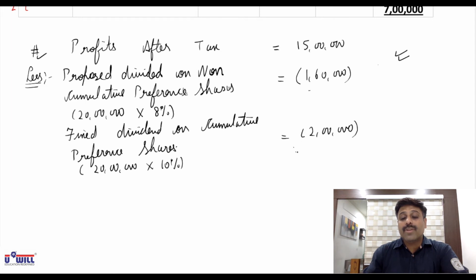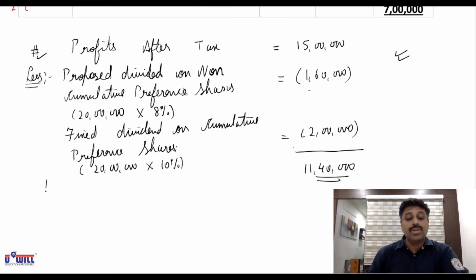Now 15 lakhs minus 1,60,000 minus 2 lakhs, that is 11,40,000. What is 11,40,000? Profits attributable to equity shareholders. Write down against that. Profits attributable to equity shareholders.